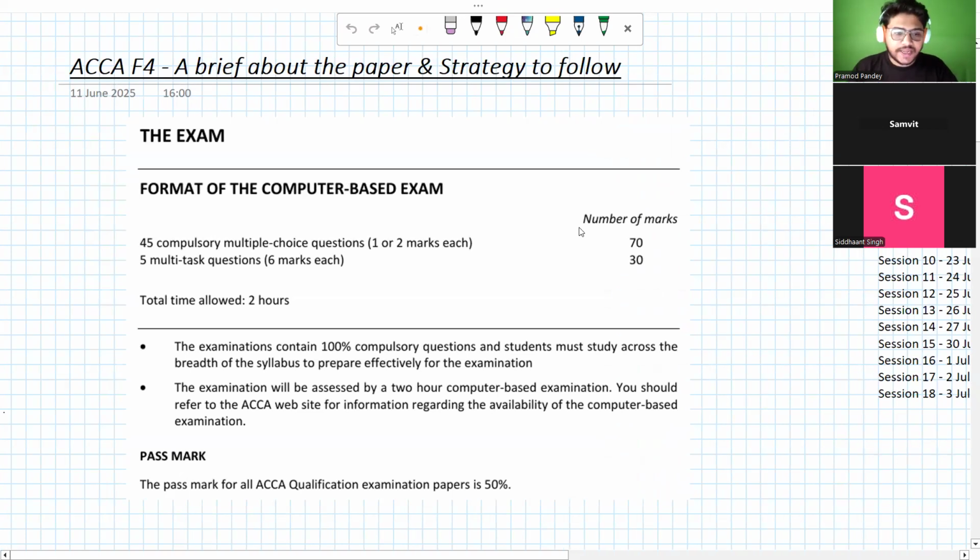My name is Pramod Pandey and this is the very first lecture which you will be having for your ACCA F4 paper. The variant that we're going to deal with is the global variant. I will be talking about what variants we have and how we can ensure that we are working on the right variant and studying the same thing that we have worked for.